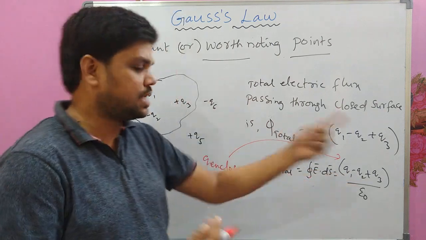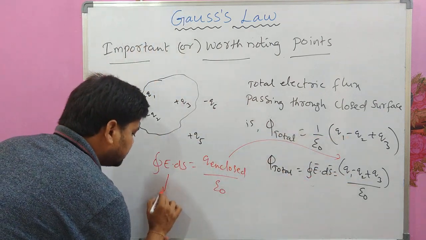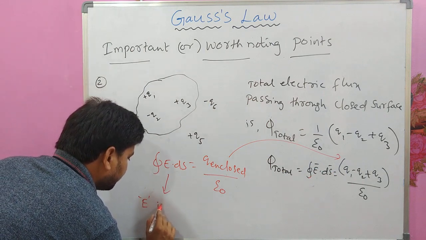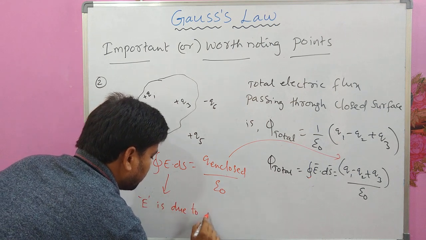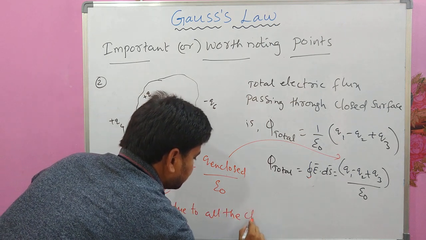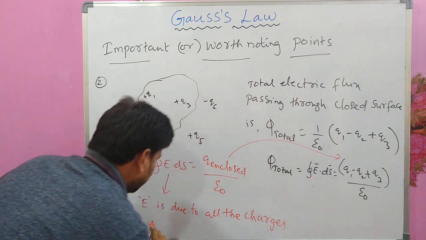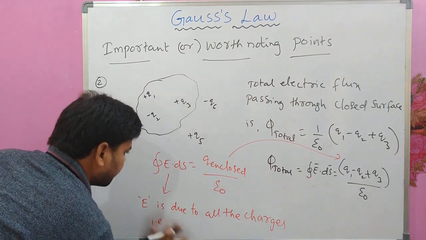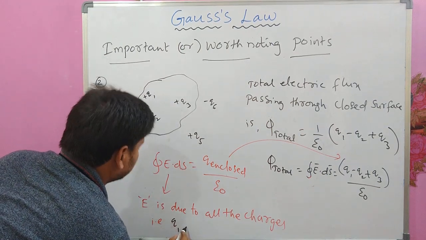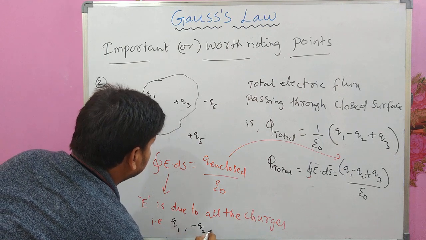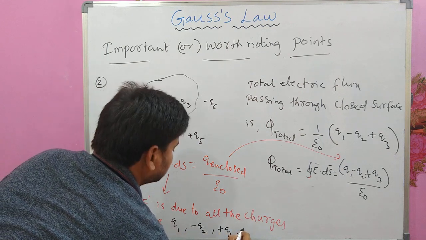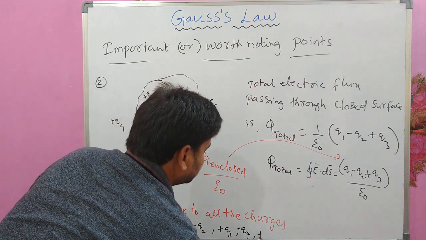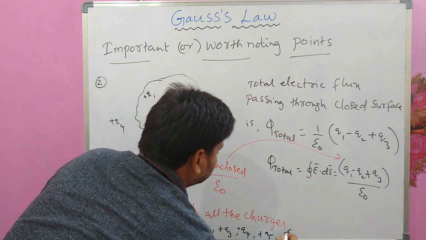Q enclosed is the net charge enclosed by this surface. This E is due to all the charges, that is q1, minus q2, plus Q3, plus Q4, plus Q5, minus Q6.